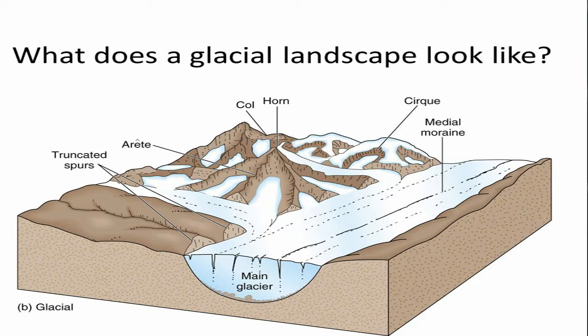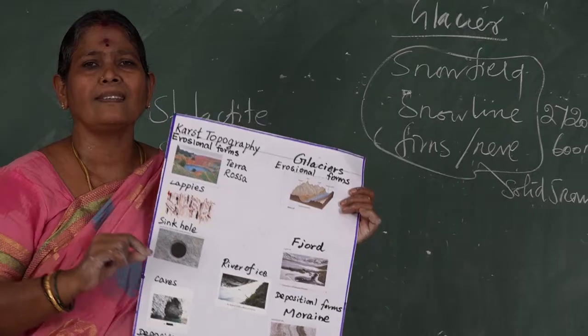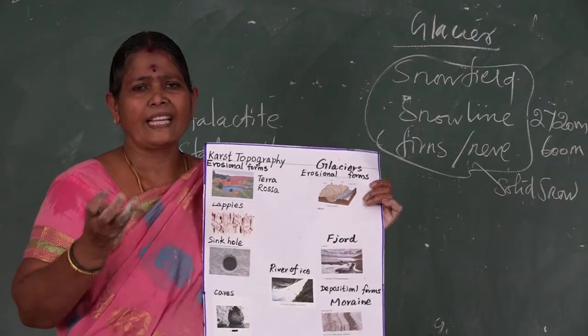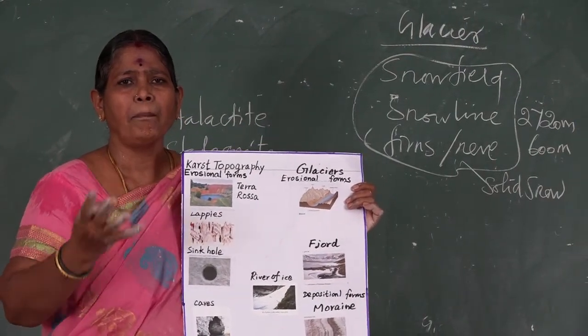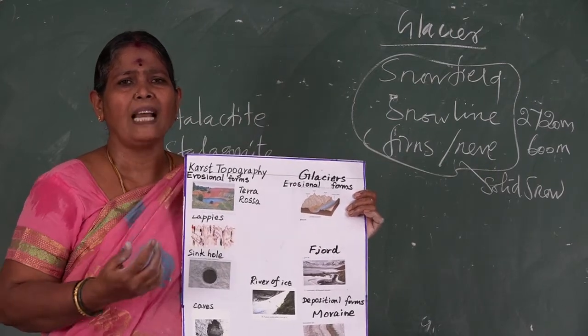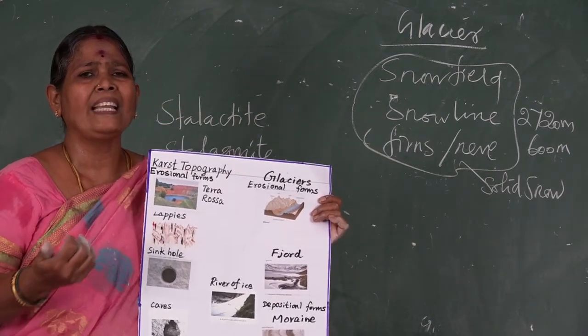Then U-shaped valley, hanging valley, then fjord. These are all landforms. The landforms formed by the erosional features of glaciers are cirque, arête, matterhorn, U-shaped valley, fjord, hanging valley.